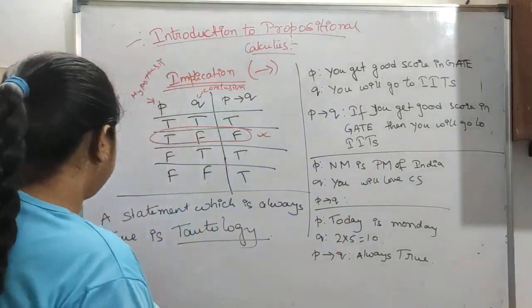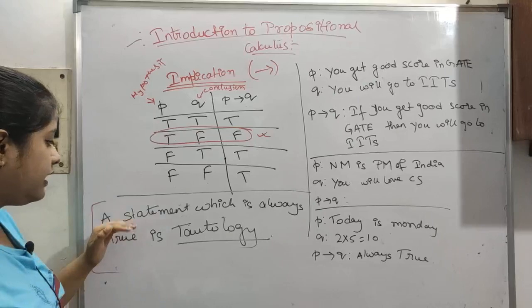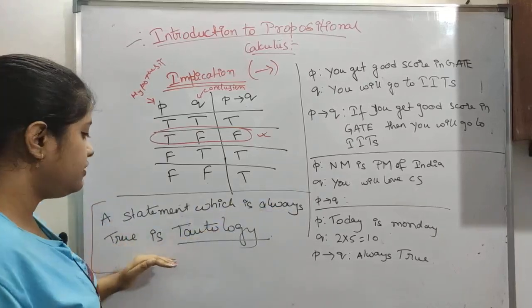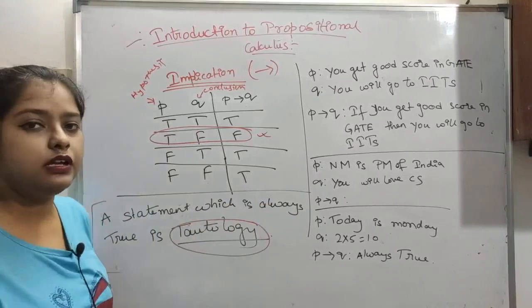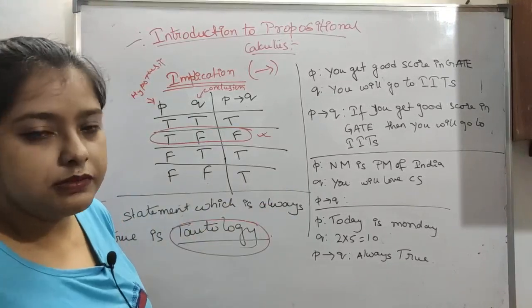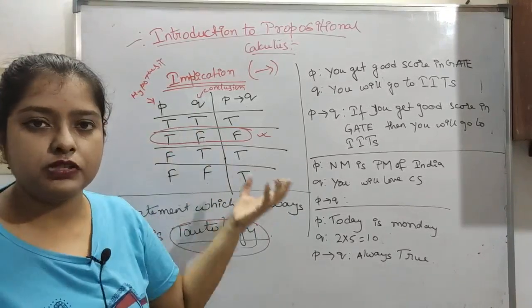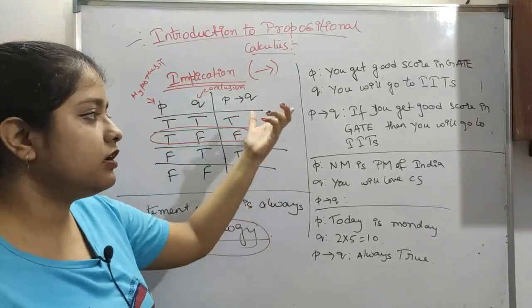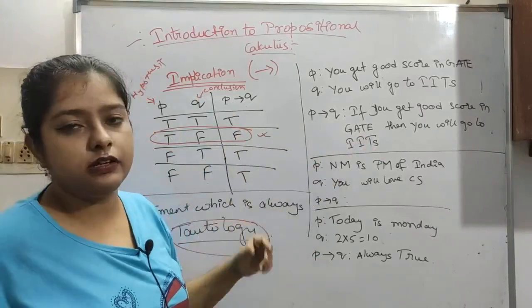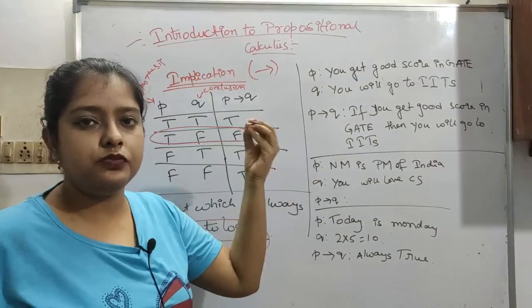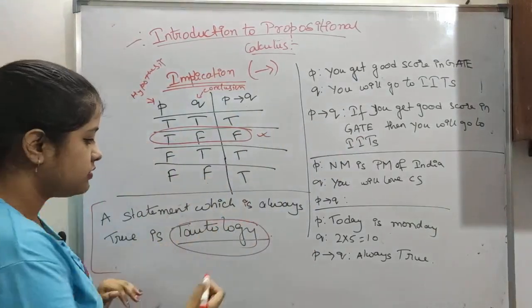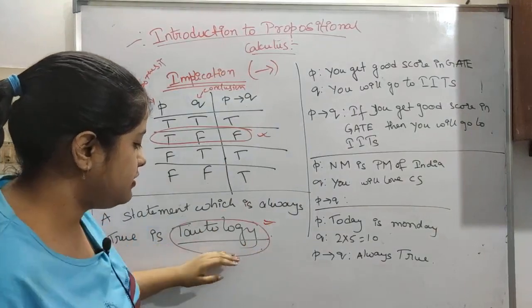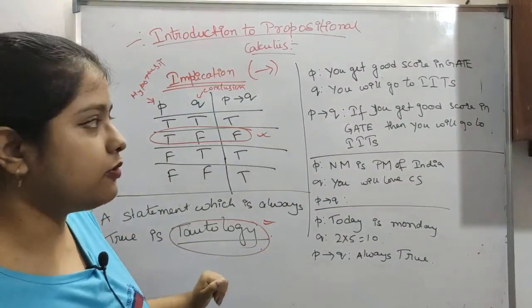So now next, let's see this. A statement which is always true is a tautology. This is very important, take a note of it, because in questions it may be asked, with four options A, B, C, D given, to choose the correct option which is a tautology. The statement which is always true is called a tautology. So please remember this, these terminologies are important.